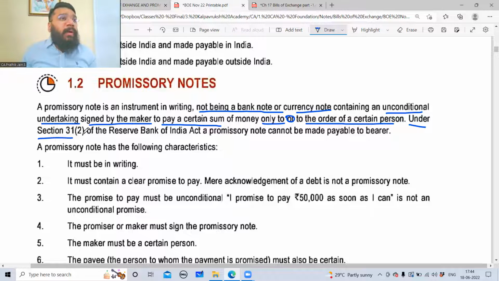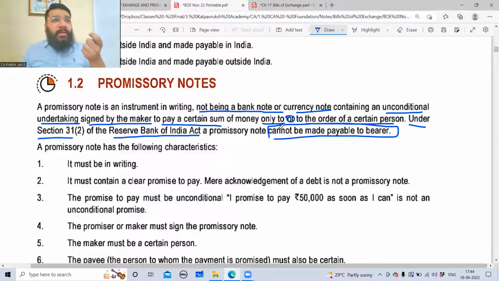Under section 31, subsection 2 of the Reserve Bank of India Act, a promissory note cannot be made payable to the bearer. So if any person is bearing the promissory note and comes asking for payment, he will not get it. Only the person whose name is mentioned on the document will get it. Earlier the Negotiable Instruments Act permitted that a bearer can get it, but later that was nullified specifically through section 31 subsection 2 of the Reserve Bank of India Act.